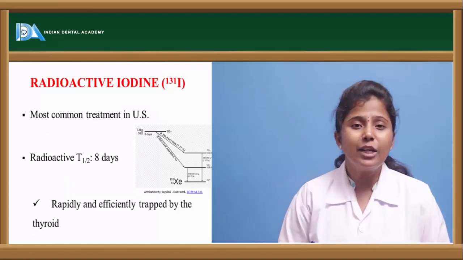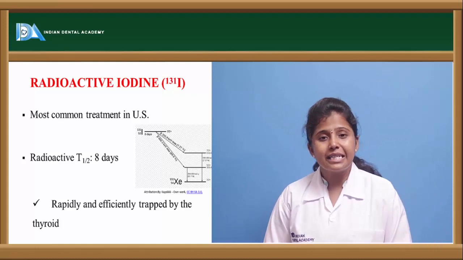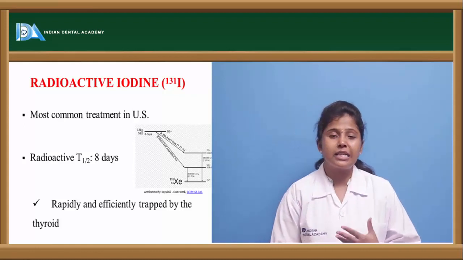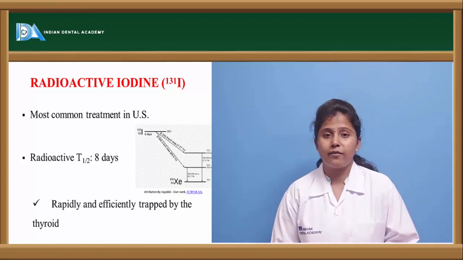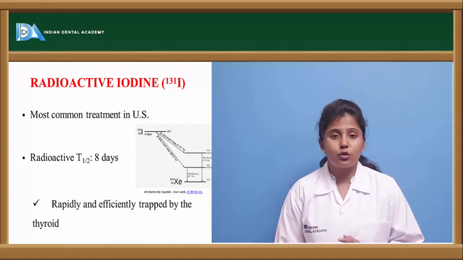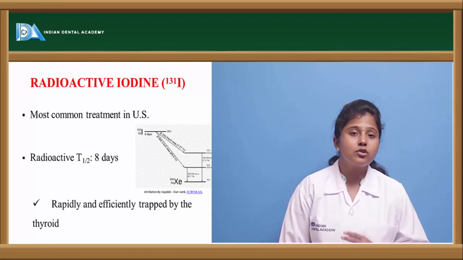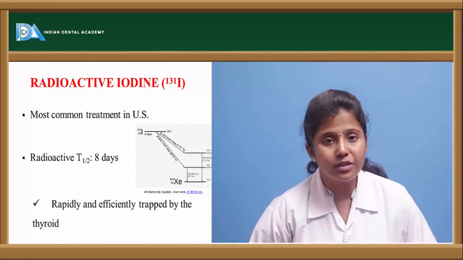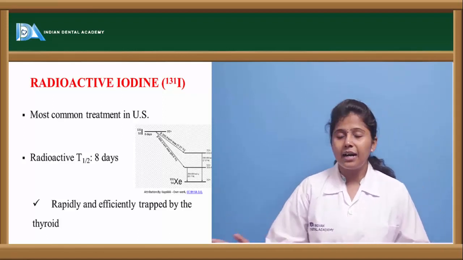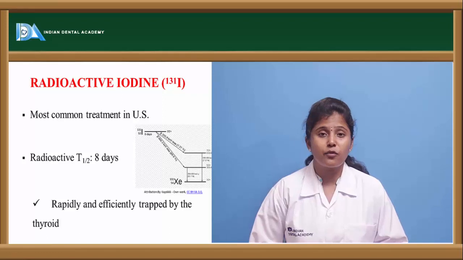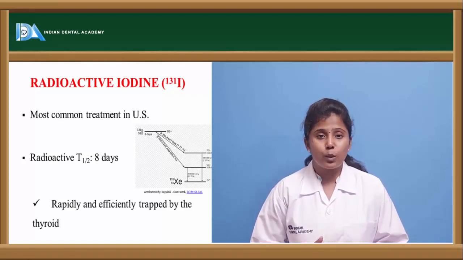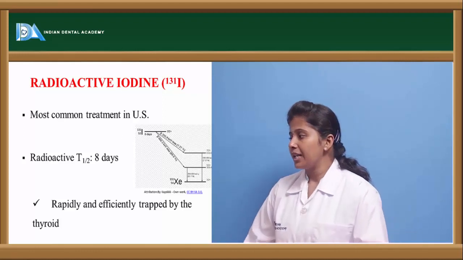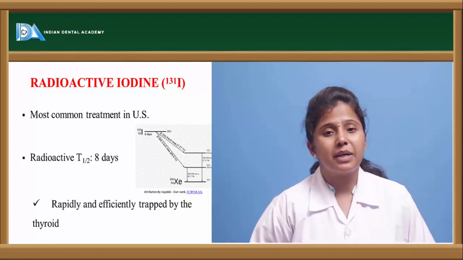The other one is radioactive isotopes. These radioactive isotopes of iodine are mainly I-131, 125 and 123. This radioactive isotope therapy is the best therapy, and it is the most commonly recommended therapy in the US. In India it is rarely used, but it is effective. The half-life of these radioactive isotopes is about 8 days. Once administered, they last in the systemic circulation for 8 days, and they are rapidly and efficiently trapped by the thyroid.